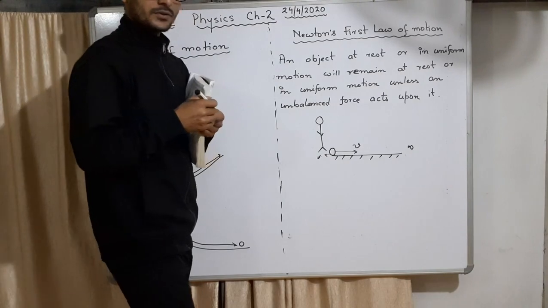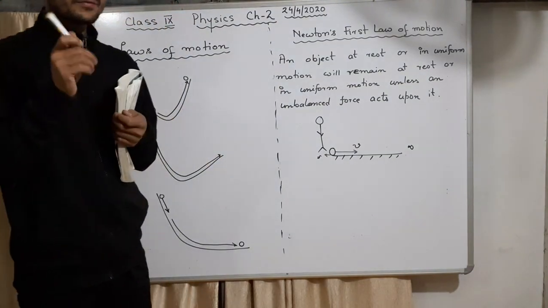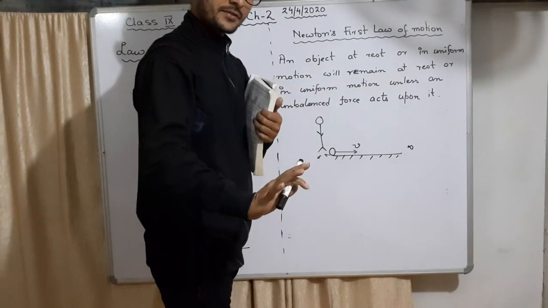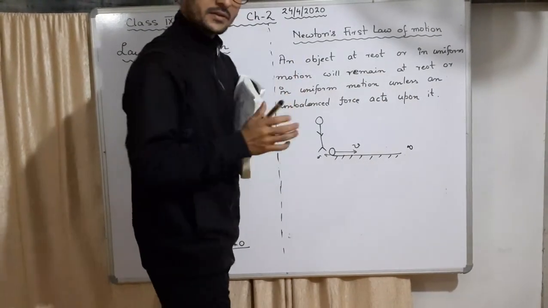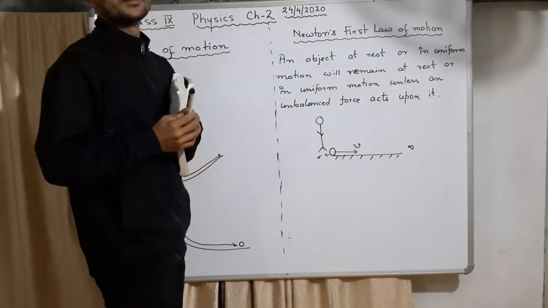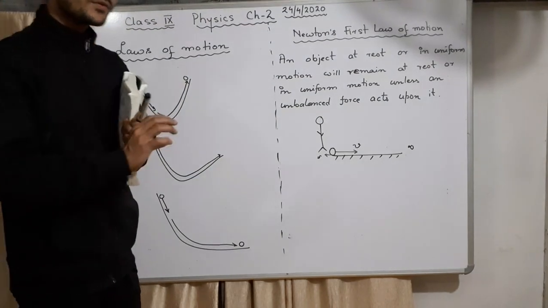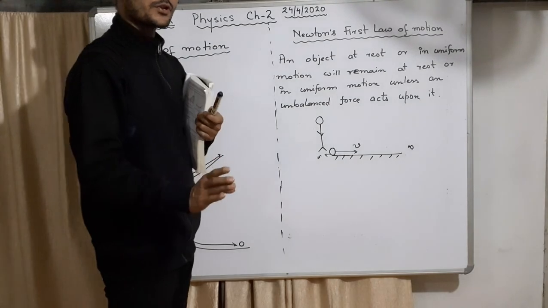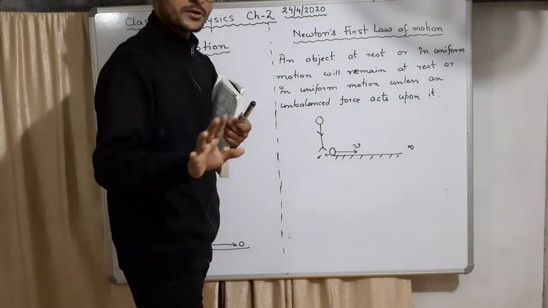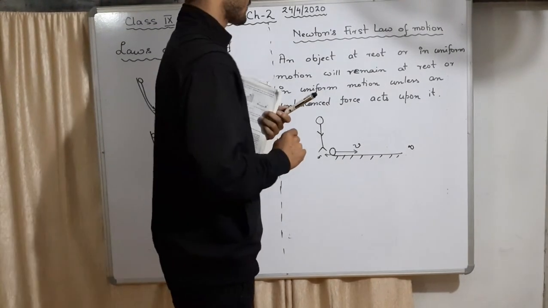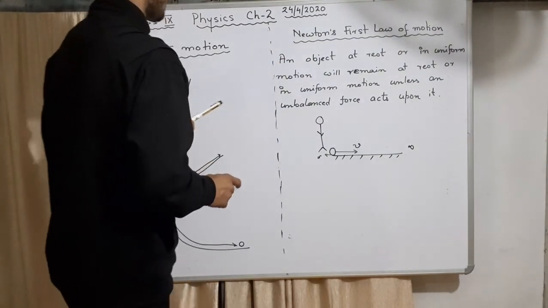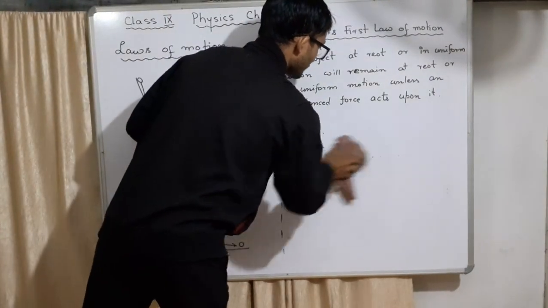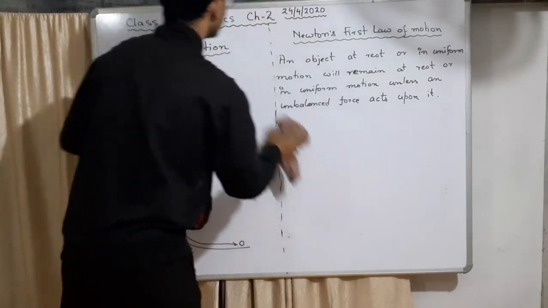Okay, so again I'll tell you, Newton's first law is that any object will remain at rest. That is easy to understand. If you don't disturb, nothing will happen. Also he said if it is at uniform speed, uniform motion, it will continue to be like that if you do not disturb it with any force from outside. This is the first law of motion.